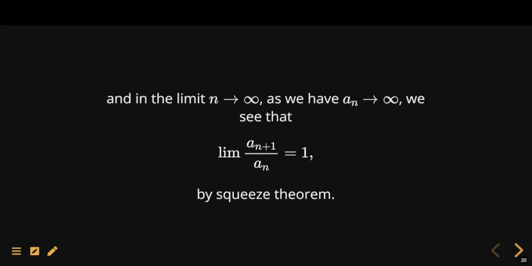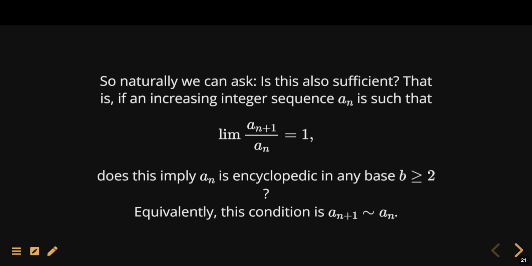So of course, we can ask, is this also sufficient? That is, if you have the ratio of consecutive terms in the sequence with a limit of 1, does that imply a_n is encyclopedic in any base b? And the answer is yes.